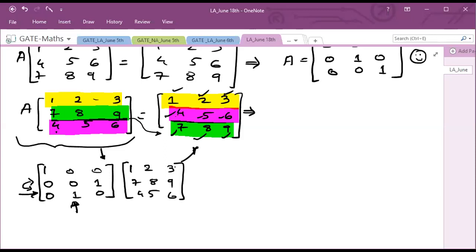Okay. Is A clear to you or not? And what they are asking is the eigenvalues of A. Okay, I am repeating this once. I am repeating it once again, you have to understand it here. So I am writing it again here.